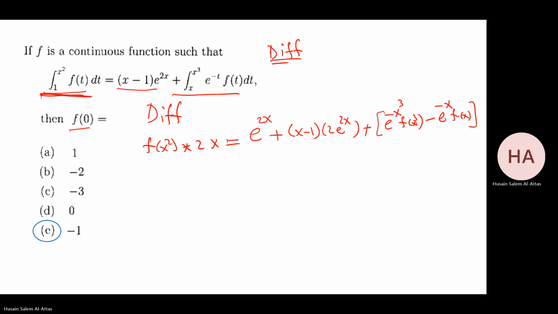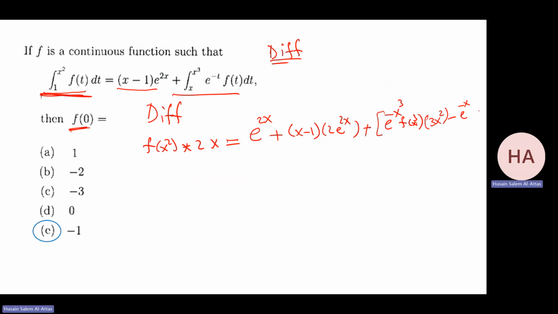Okay. What do they want? They want f at 0. So to find f at 0, what I will do, I forgot something here, sorry. This is the derivative of x cubed, I forgot it. That will be 3x squared minus e to the minus x.